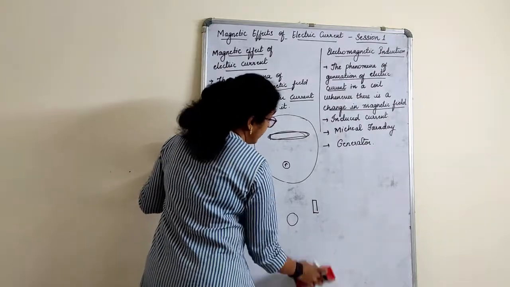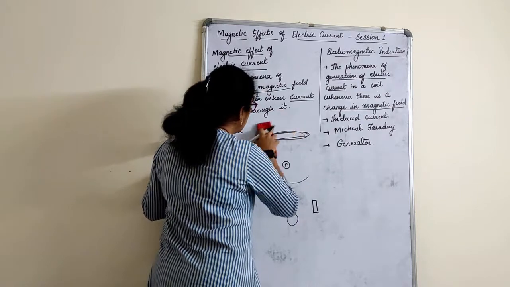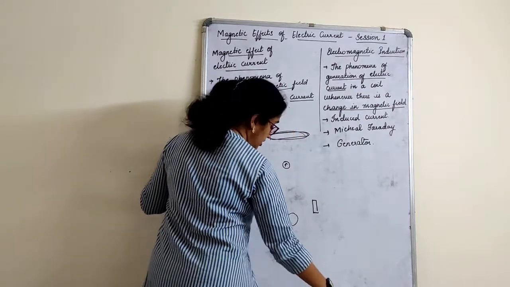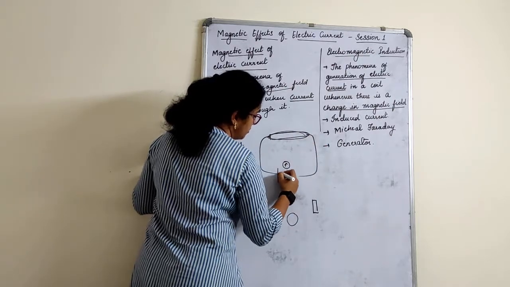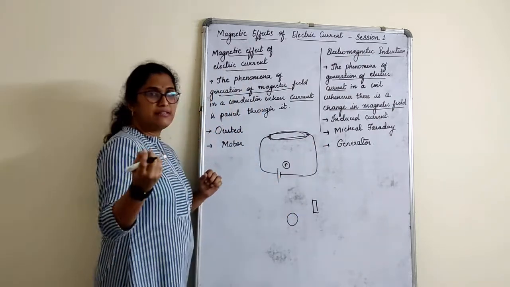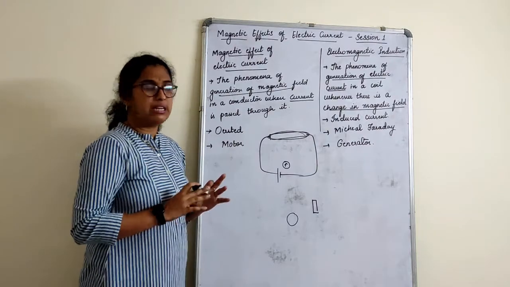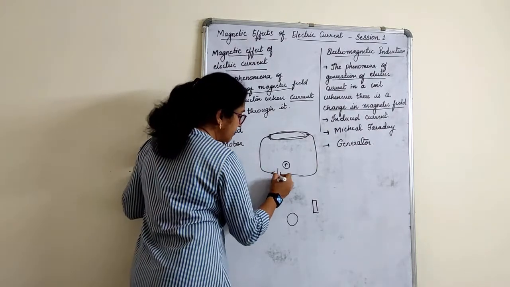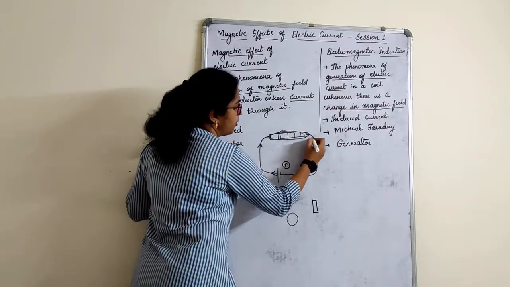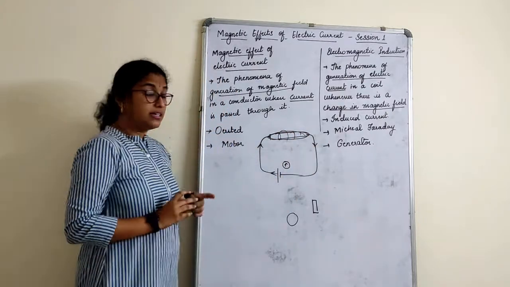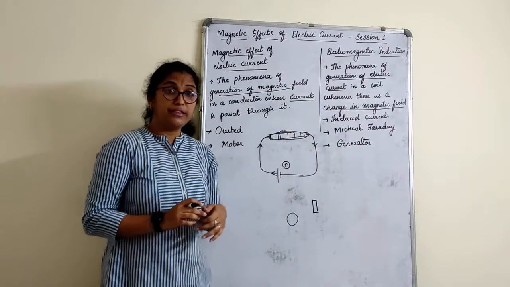But next, what I will do is connect this wire to power. I'll connect it to the electric current and allow the electricity to pass through it. That means the current is flowing in the wire, right? There is an electric current flowing in the wire.